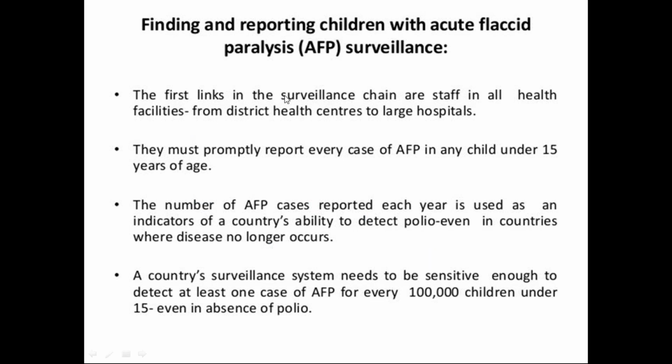So the first link in the surveillance chain is staff in health facilities. From district health centers and PHCs to large hospitals, even our hospital, Aster Medical College, report cases every week. Whether cases are there or nil, they report to the acute flaccid paralysis surveillance medical officer.